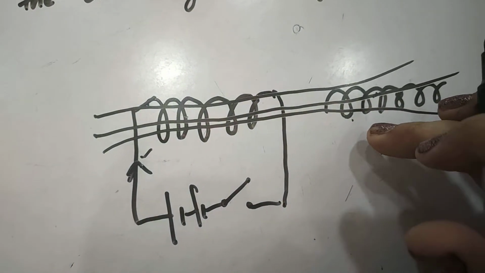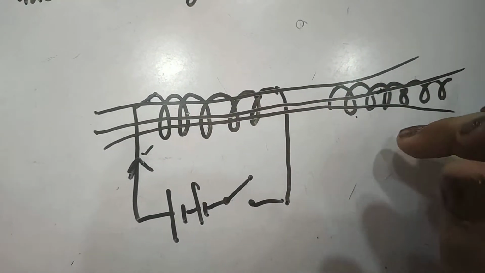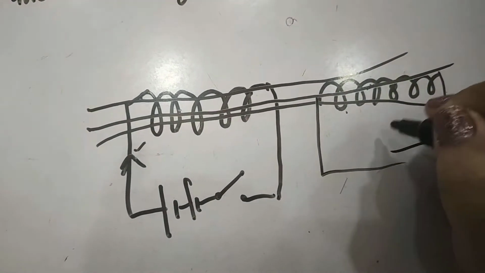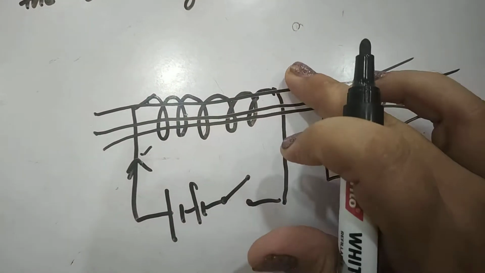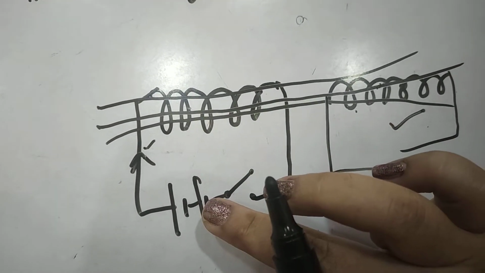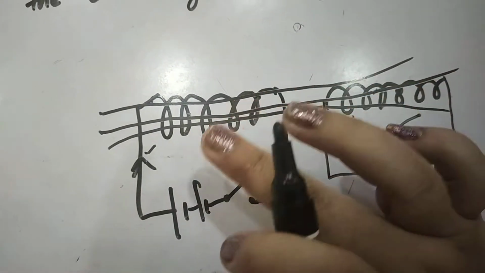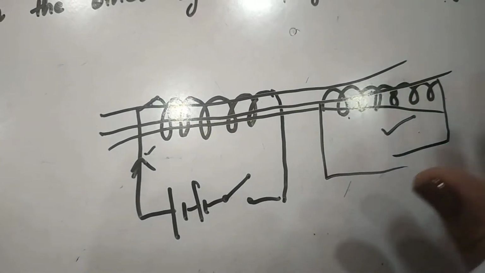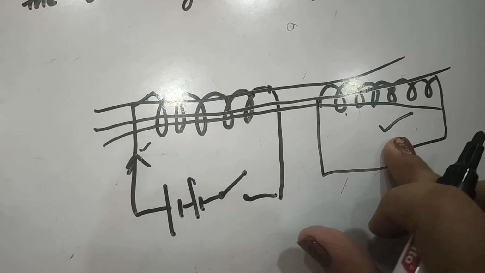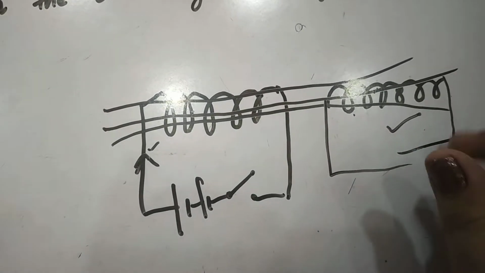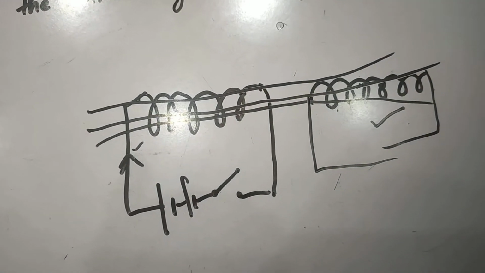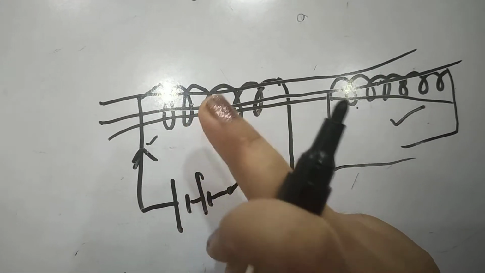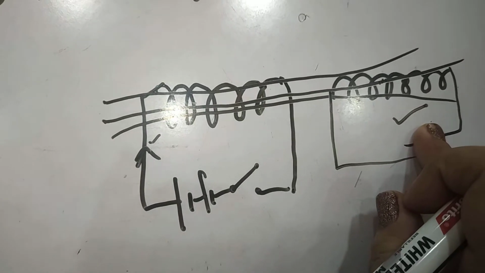Got it? So it means now EMF is being produced in this coil. Okay, EMF is being produced in this coil due to the current in the other. Since this is a mutual effect, that is why this is called mutual induction. So suppose we connect this battery to this coil, in that case the current will flow in this coil, right? The EMF will be induced in the other one, which opposes the increase or decrease in current.